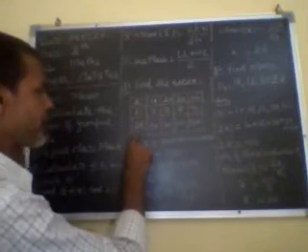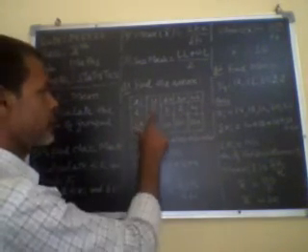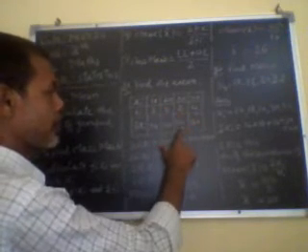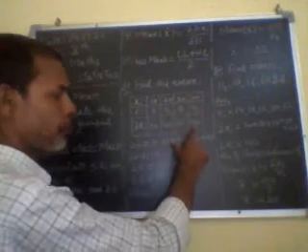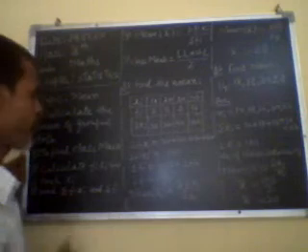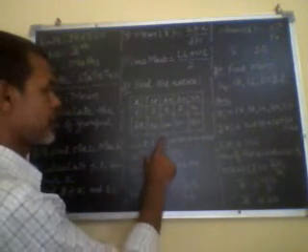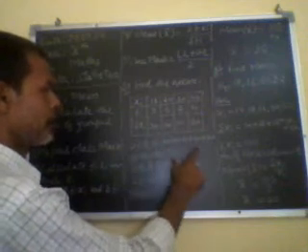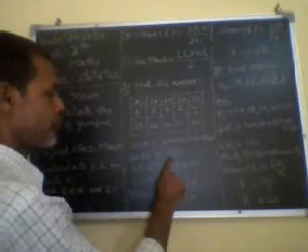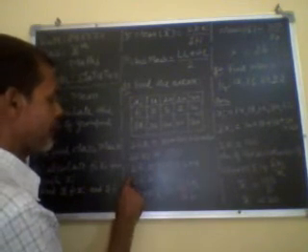Now we have to find Fi Xi. Fi multiplied by Xi: 3 into 10 is 30, 5 into 20 is 100, 2 into 30 is 60, 4 into 40 is 160. These 4 values are Fi Xi. Now we have to find sigma Fi Xi and sigma Fi. Sigma Fi Xi is 30 plus 100 plus 60 plus 160, so sigma Fi Xi becomes 350. Is it clear?